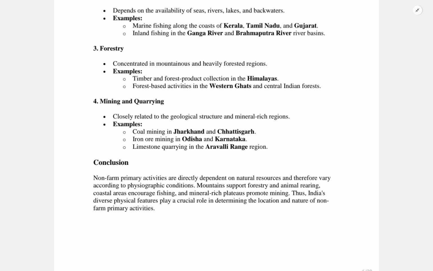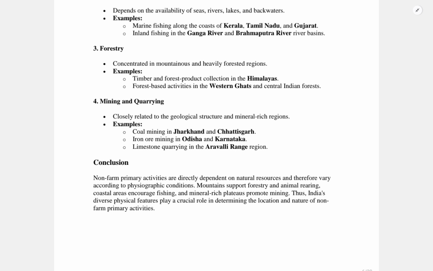Moving on, inland fishing in river valleys and wetlands is common in the fertile plains of the Ganga-Brahmaputra basin, which is known for its inland fishing. There are large lakes like Chilika in Odisha and Pulicat in Andhra Pradesh, which are also famous for this. There is also aquaculture, where fish and prawns are farmed in floodplains and wetlands of West Bengal and Assam, and collection of river resources, such as reeds, rushes and other plants used for thatching and handicrafts.